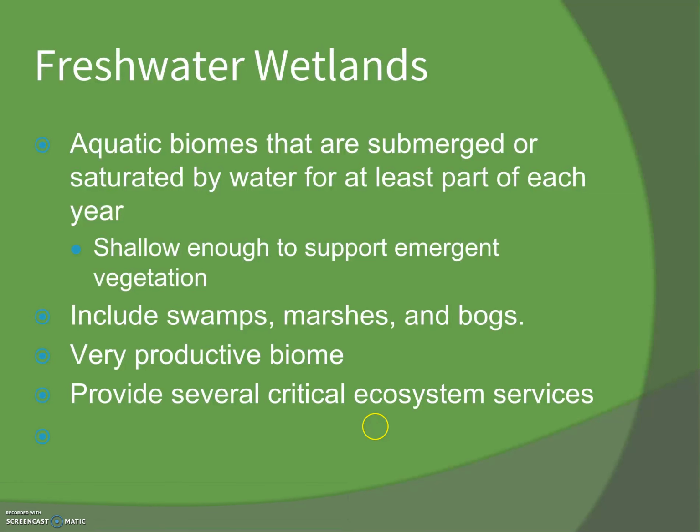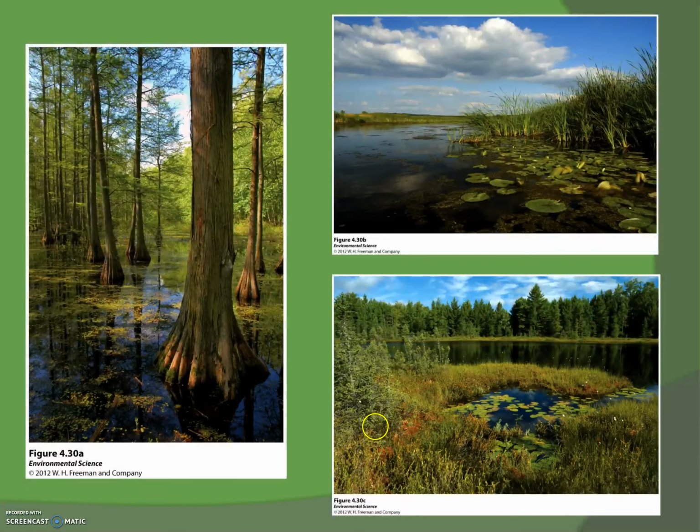Freshwater wetlands. These are aquatic biomes that are submerged or saturated by water for at least part of each year. Shallow enough to support emergent vegetation: swamps, marshes, bogs. We differentiated all of those in our aquatic ecosystems biome book, but they are very similar. They're very productive biomes. They provide several critical ecosystem services. So we differentiated them, but they're very, very close. I mean, we're thinking of the Everglades and bogs in Ireland, things like that. And here are some pictures of some freshwater wetlands.